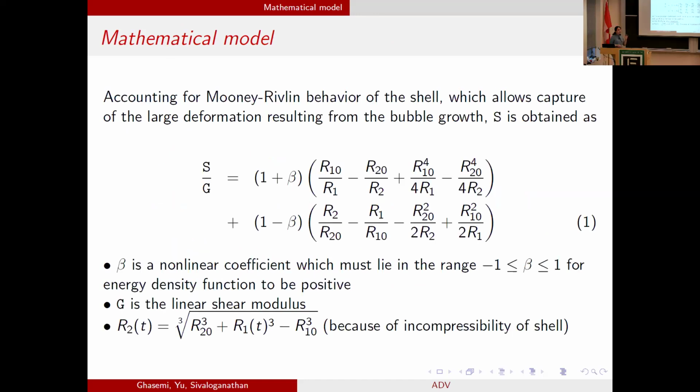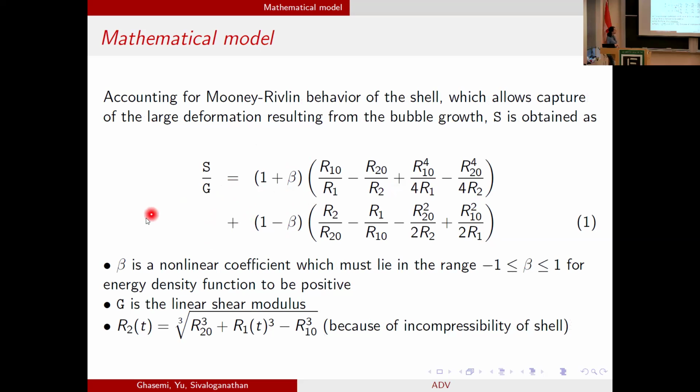So the last term in the PR equation is S, which is basically important. This is the elastic response in our model. As I said, to capture large deformation, we assume that the bubble is encapsulated by a nonlinear elastic shell that follows the Mooney-Rivlin equation. After some substitution and simplifications, we end up with this equation for the elastic response S.